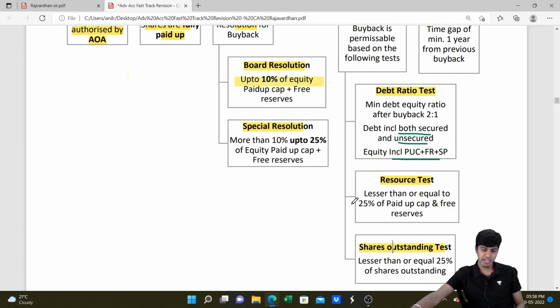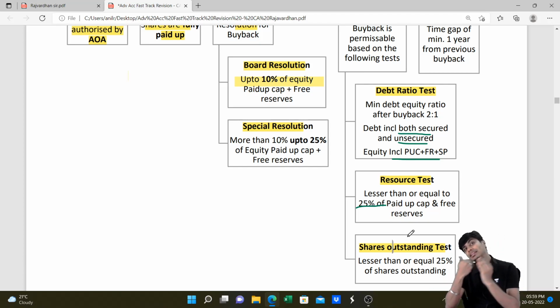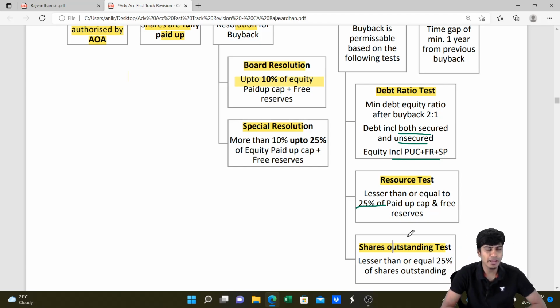And the last test that we have is the shares outstanding test. After you buy back, the shares that are still there should be minimum 75%, meaning out of the total shares, max buyback possible is 25%. If a company has 1000 shares, maximum buyback in one go is 25%, that is 250 shares. It can't buy back more than that. Lesser is permitted, but not more. So the maximum shares that can be bought back is 25% of the total shares outstanding. All of these conditions need to be fulfilled, not just one.